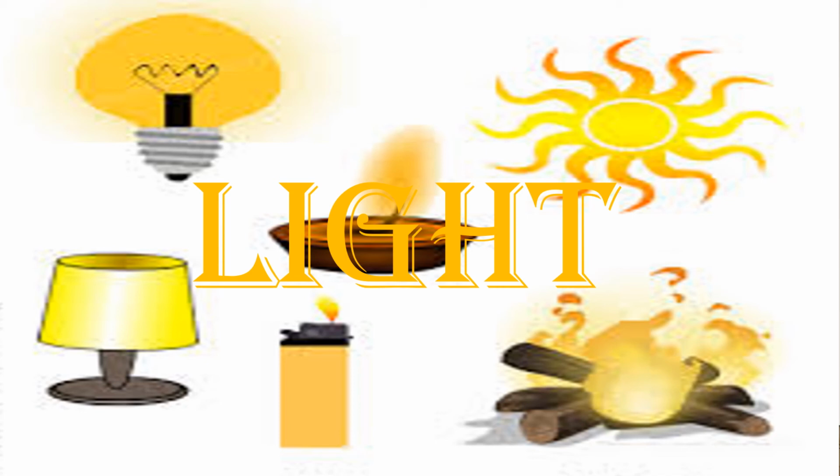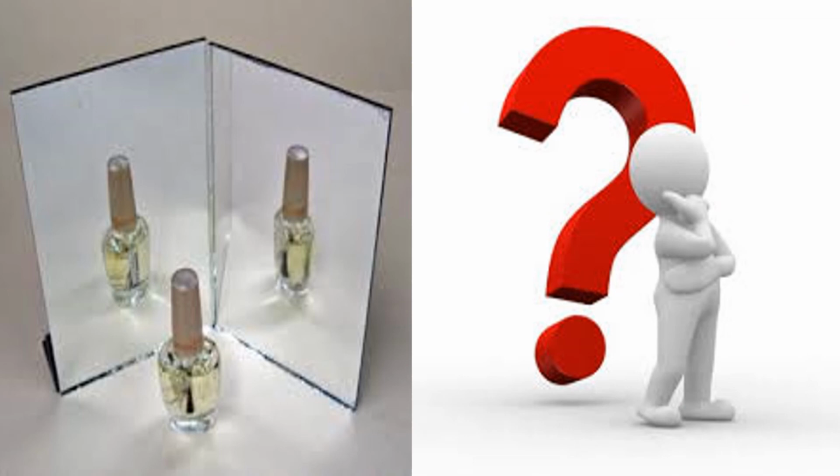You may be wondering why I am asking like this. In one plane mirror we can see only one image, no? If you are looking in a mirror, you see only one person there, only you. If somebody is standing along with you, that somebody will be seen. But here we have a topic known as multiple images, where we can see many images by using only two mirrors. So let us start that.